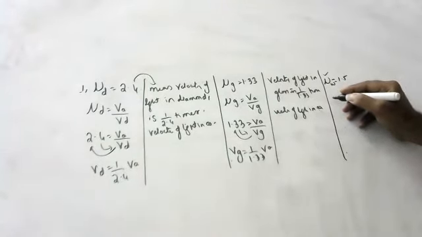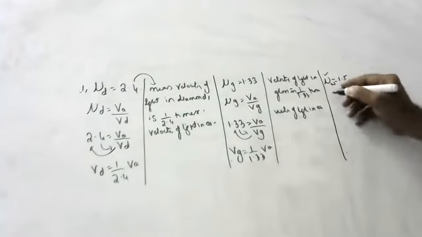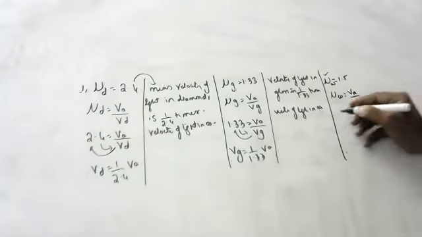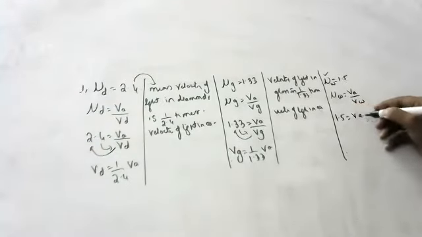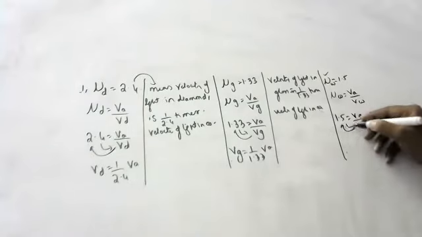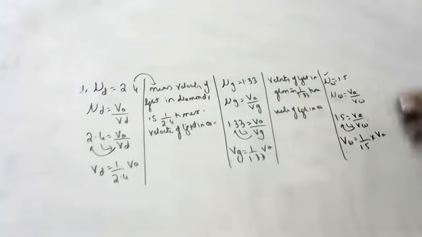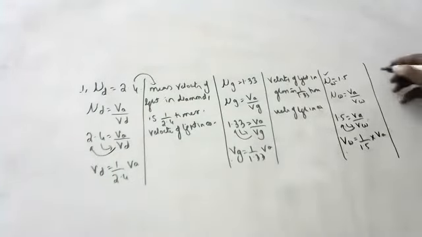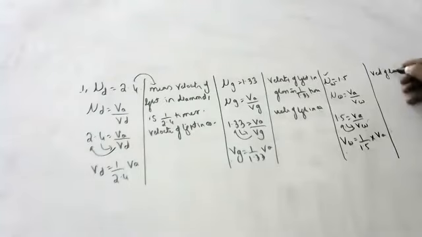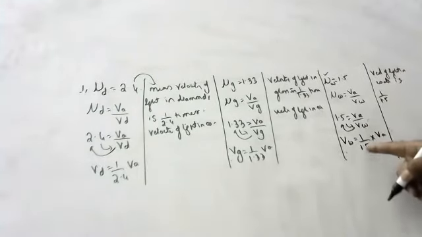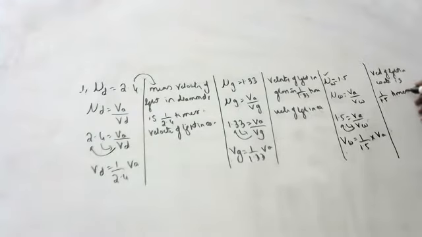Varshini, you tell us. Velocity of light in air divided by velocity of light in water is 1.5. Velocity of light in water is 1 by 1.5 times velocity of light in air.